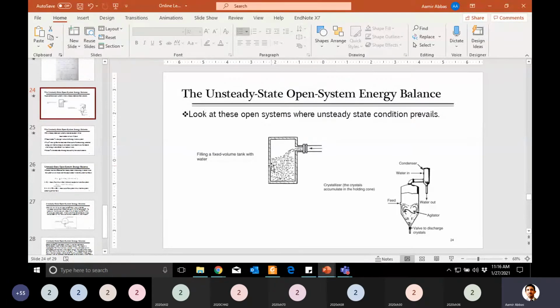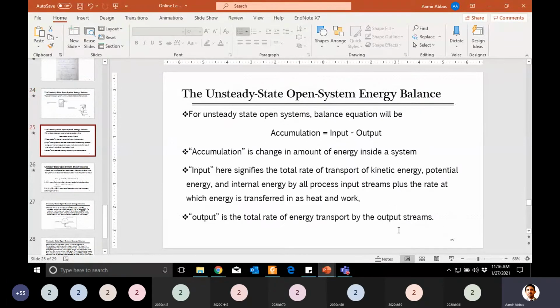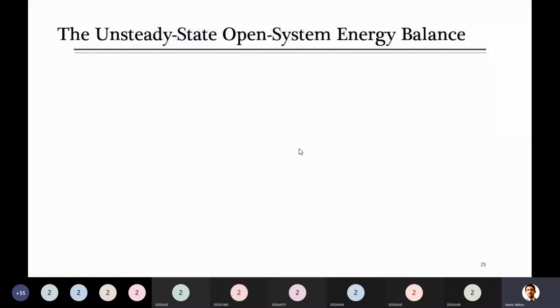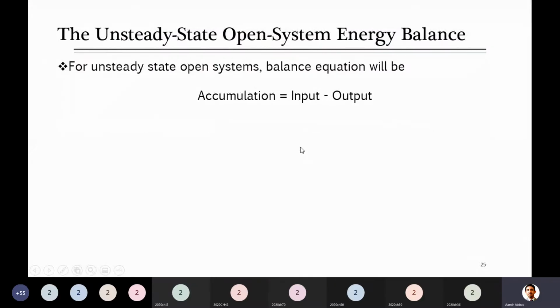So in these systems, if you want to write the general equation for energy balance, what should that equation be? Is it okay to write that accumulation is equal to input minus output? Yes, sir. No, sir. Why no? Can you answer? Anyone who said no, please elaborate. Kinetic energy and potential energy. Just a little courage, I am just asking: what will the general energy balance equation be for an unsteady state system?